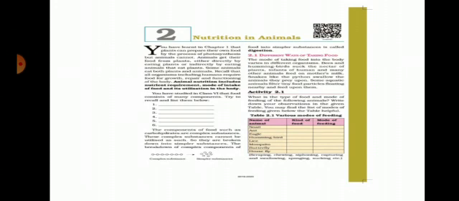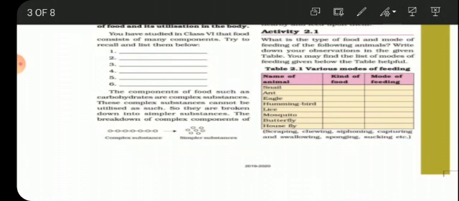All animals require food for obtaining energy, growth, repair of damaged parts and functioning of the body. The process of taking food by an animal and its utilization in the body is called animal nutrition. What is animal nutrition? The process of taking food by an animal and its utilization in the body is called animal nutrition.